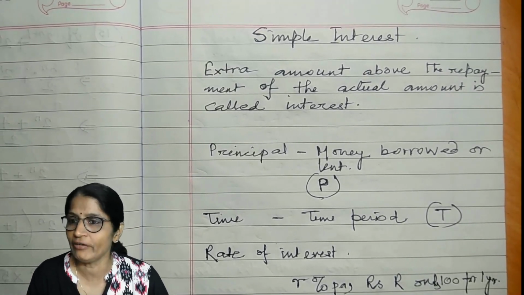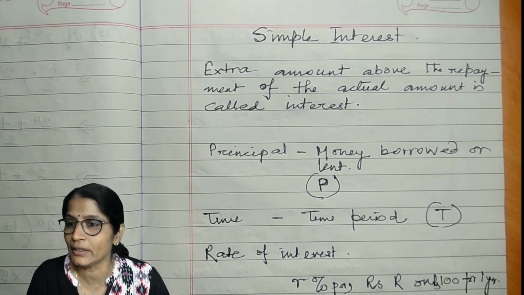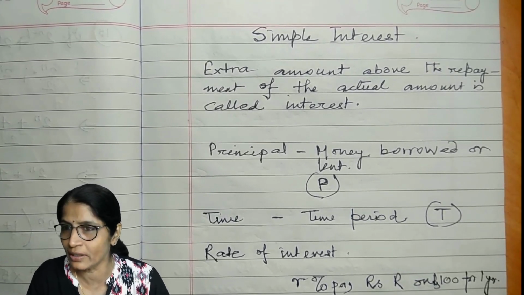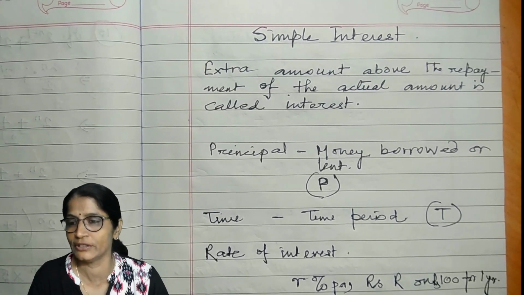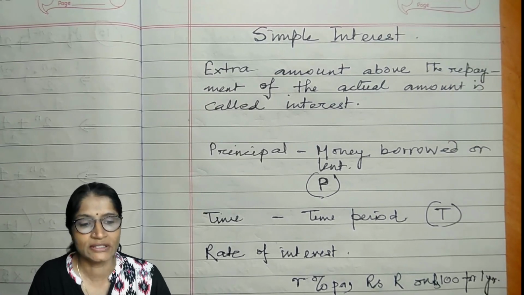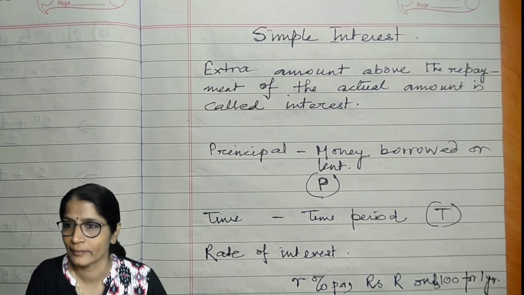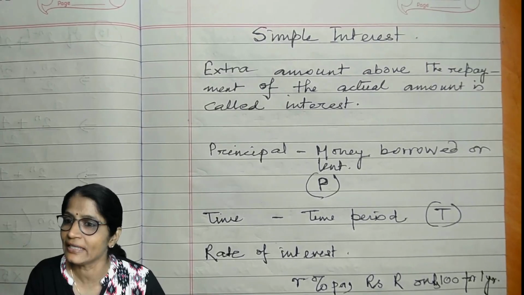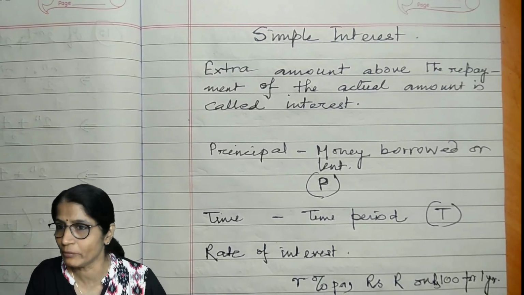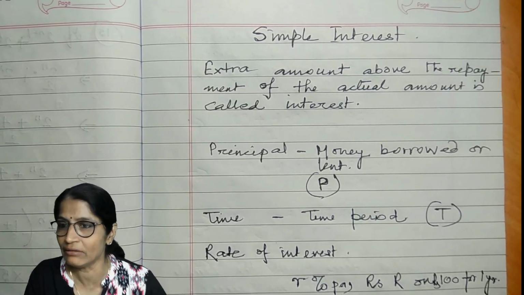In the same way, when we keep money in the bank or invest the money in the bank as a fixed deposit or savings account, then the bank gives us some extra money, and that is the interest.